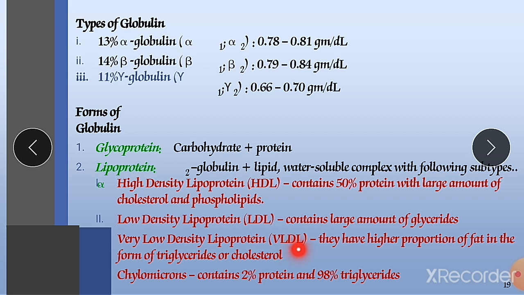But VLDL can get converted into LDL, and in our body every type of lipoprotein has its own level, which should not be crossed. For example, HDL should be 50% or more. If it drops to 40% or 30%, we may have various heart problems, because the HDL level tries to reduce and maintain the LDL level. Next are chylomicrons. They contain 2% protein and 98% triglycerides.